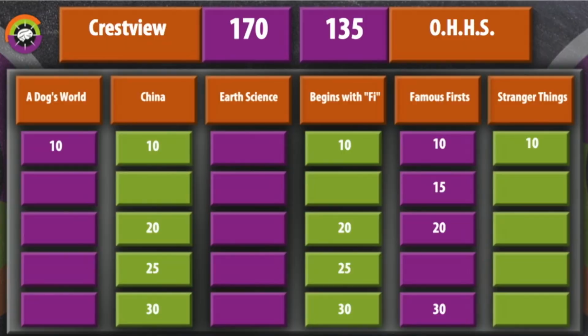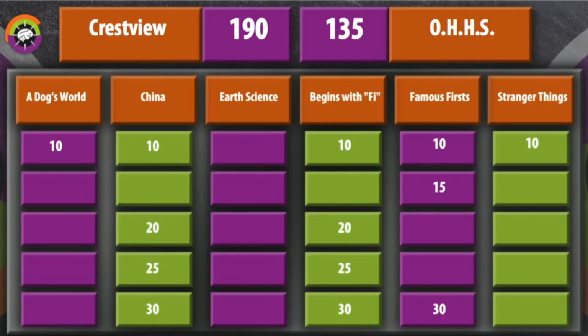Let's go, Famous Firsts for 20 points. First artificial satellite to orbit the Earth. That will be Crestview. Sam? Sputnik. Will we accept Sputnik? We will, yes. Crestview in control.